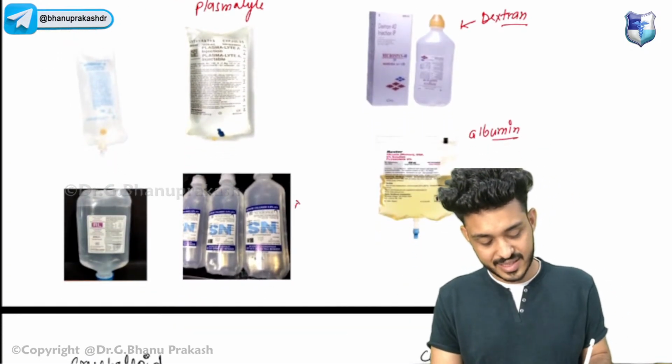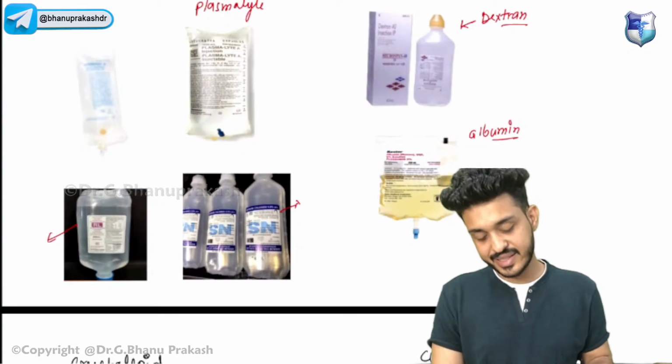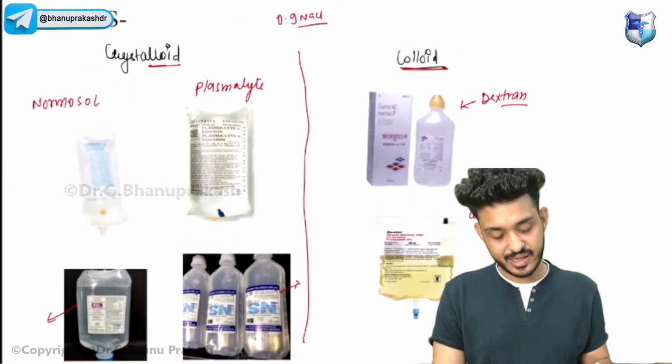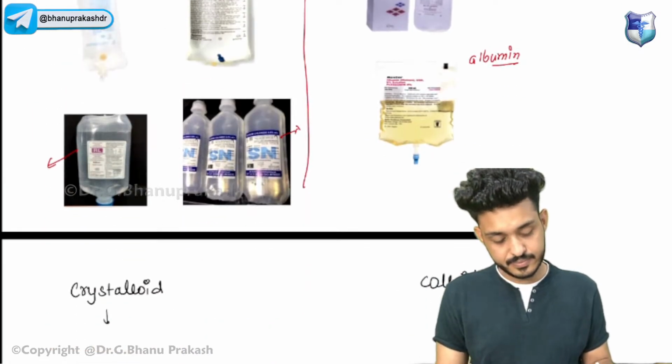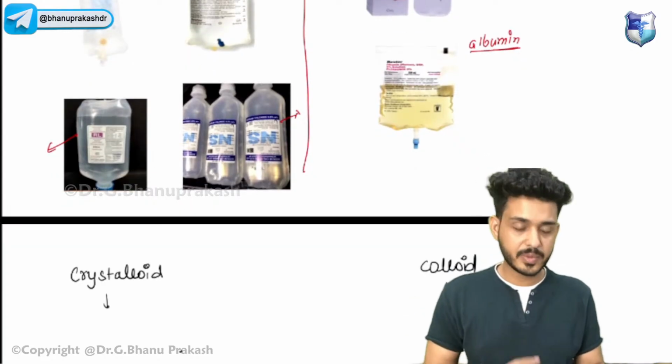This is your normal saline. This is your Ringer lactate. These are all your crystalloids. And here we have colloid. Try to answer the function of albumin. Albumin is a plasma protein. What would be its function?